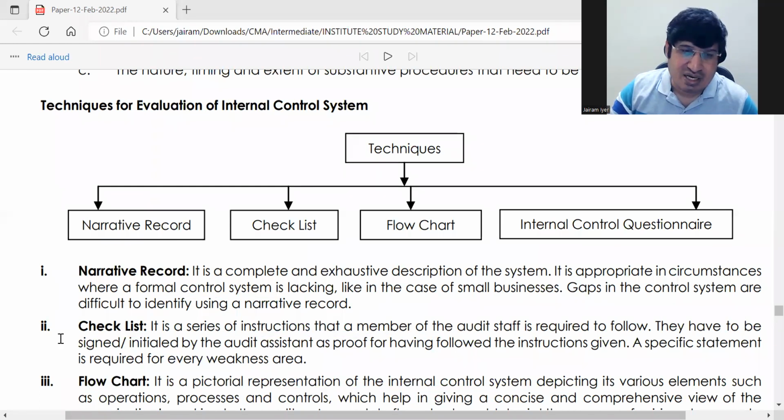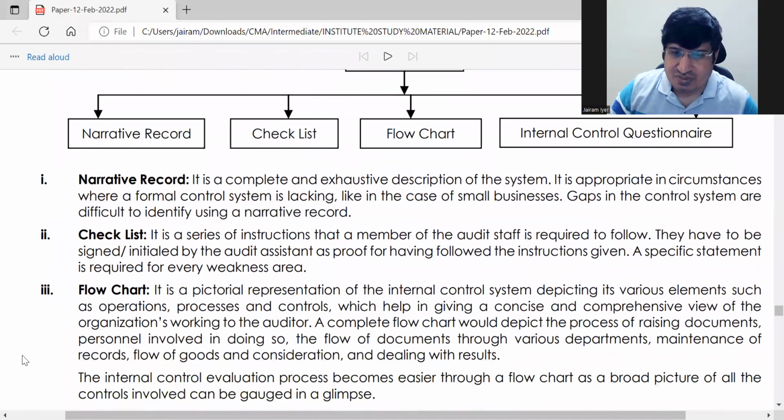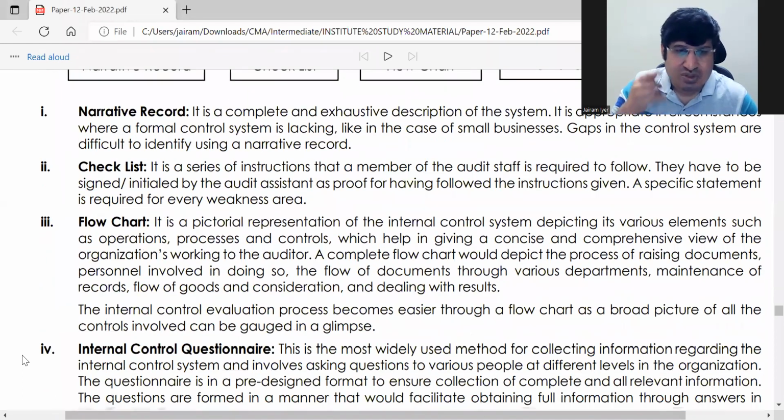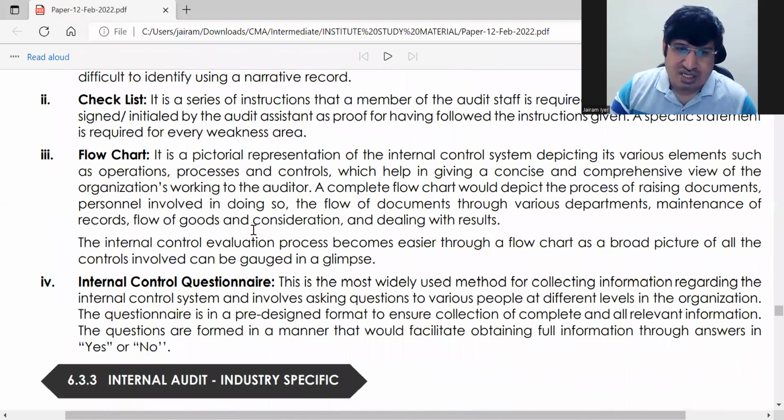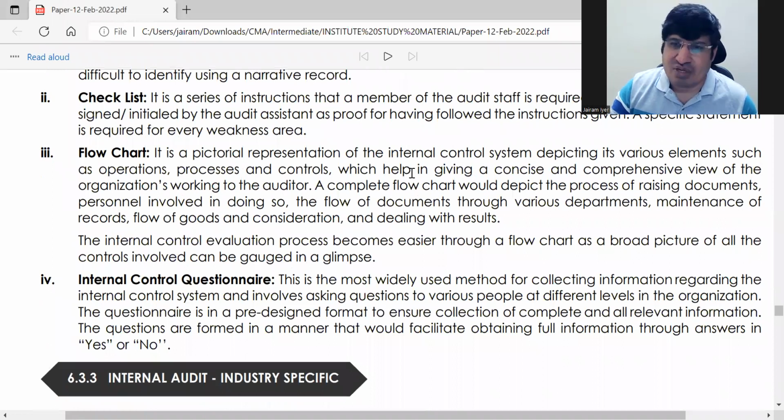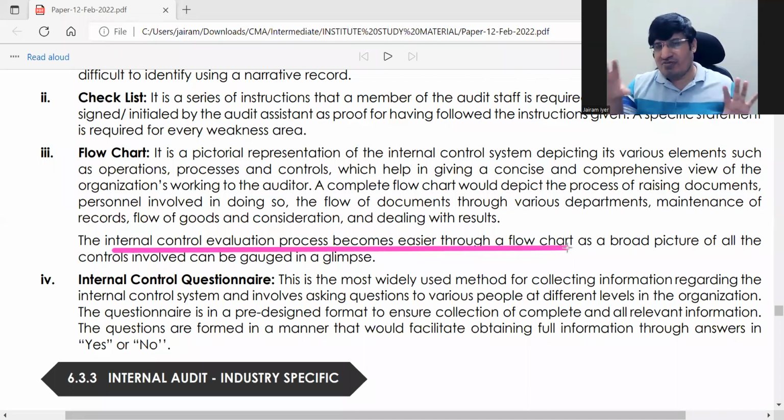Then internal control evaluation becomes a little easier when the audit team has a flow chart. They'll first prepare the flow chart. So this is the flow chart method.